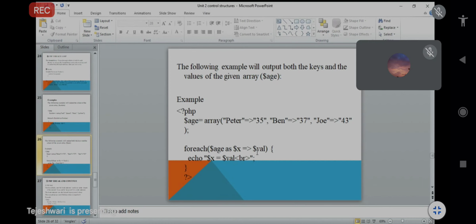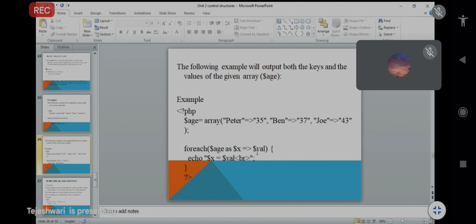Now you would not define only one value like Peter, Ben, Joy. You define the values with your keys. Peter is equal to 35, Ben is equal to 37. That's why you want to print both values in one statement. So that's why we take two different variables for the keys and values.